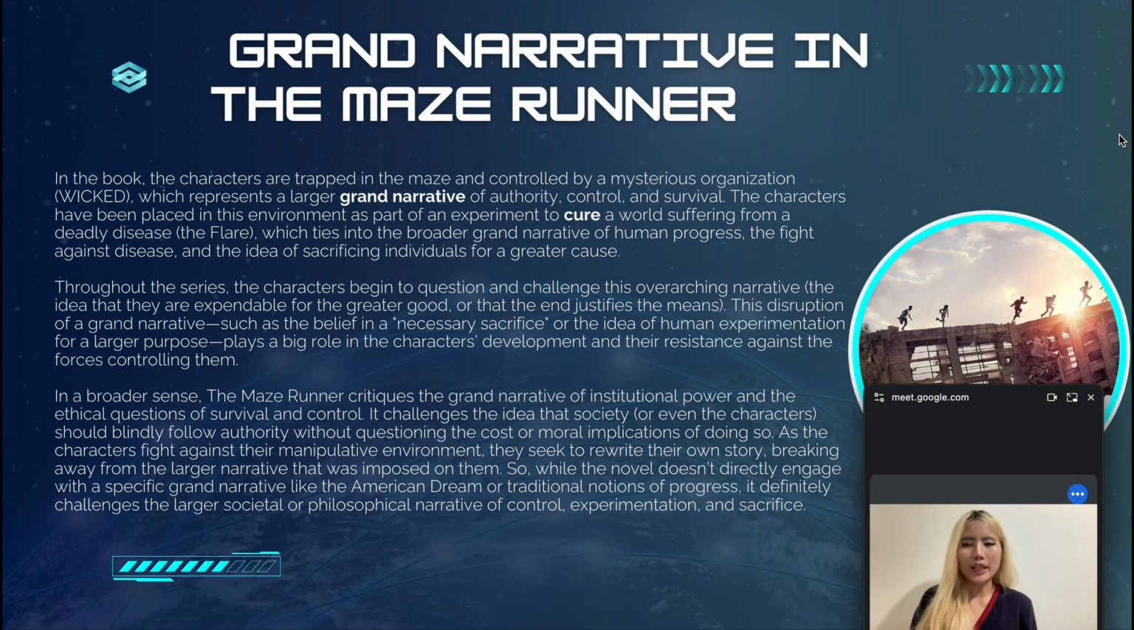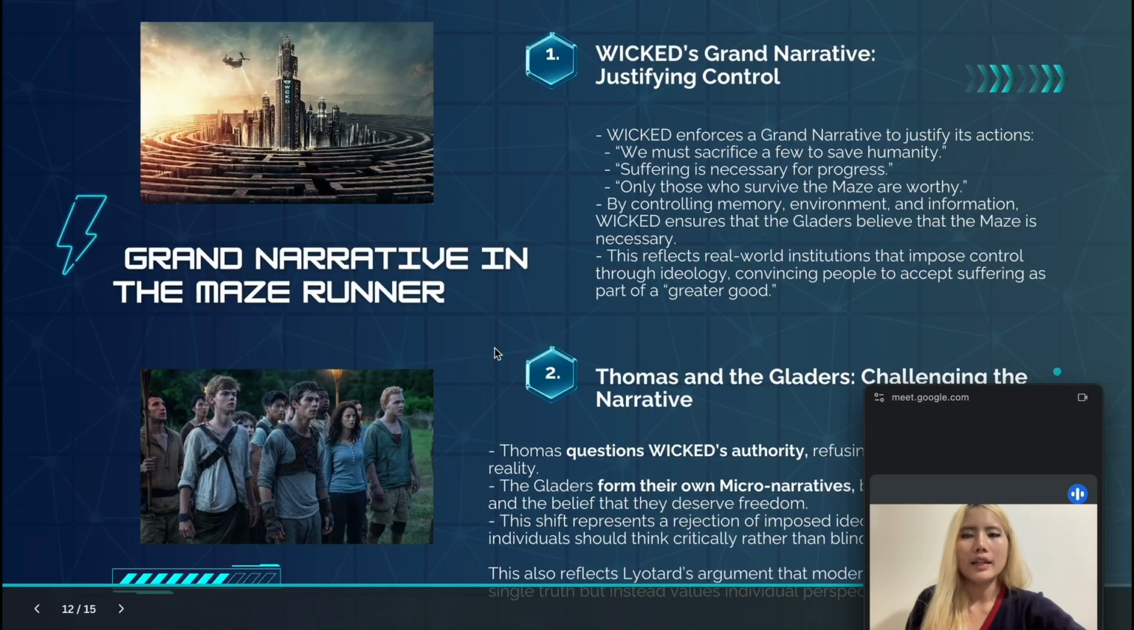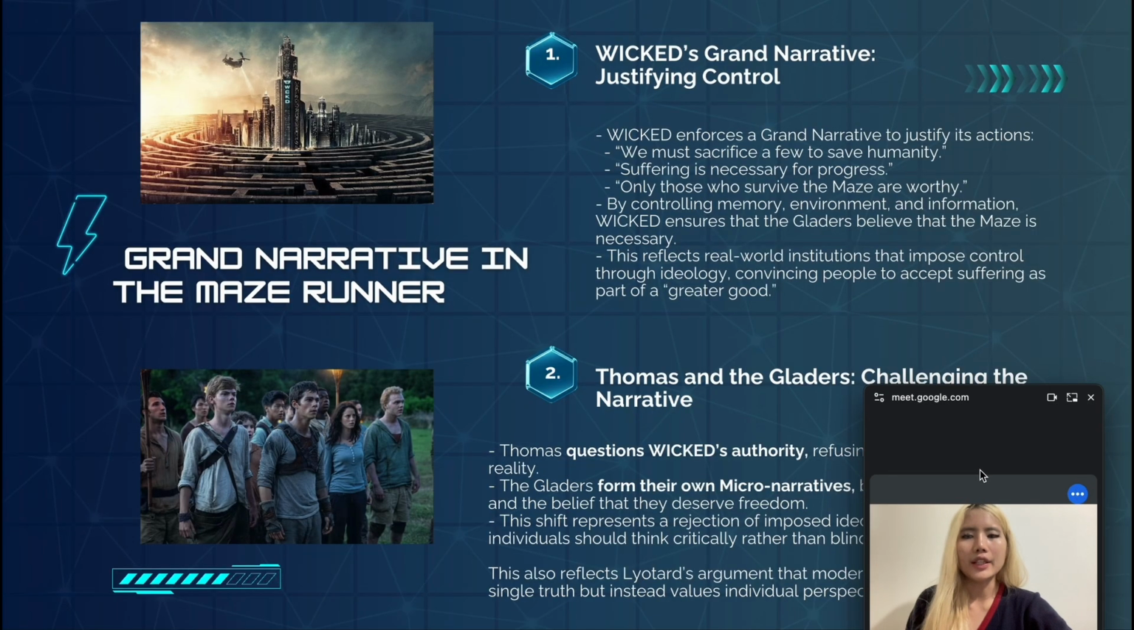As the characters fight against their manipulative environment, they seek to rewrite their own story, breaking away from the larger narrative that was imposed on them. So while the novel doesn't directly engage with a specific grand narrative like the American dream or traditional notions of progress, it definitely challenges the larger societal or philosophical narrative of control, experimentation, and sacrifice. These are the examples of grand narrative in The Maze Runner.